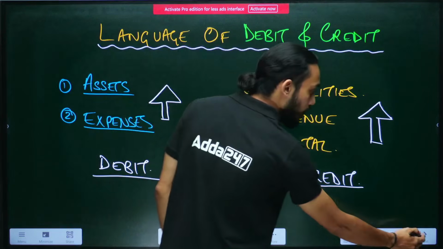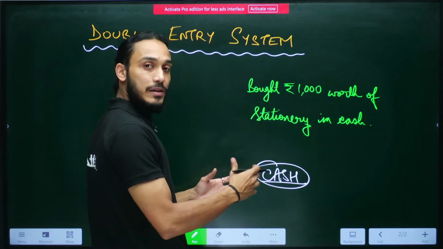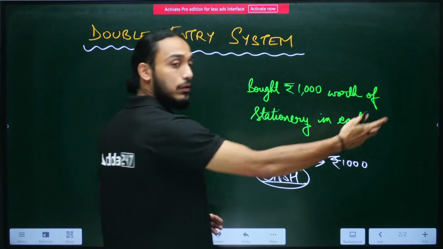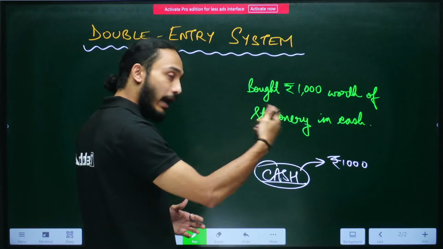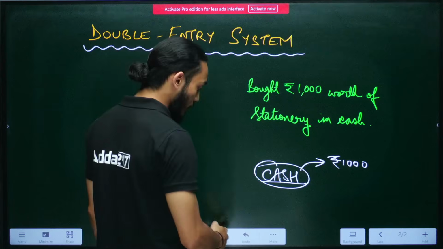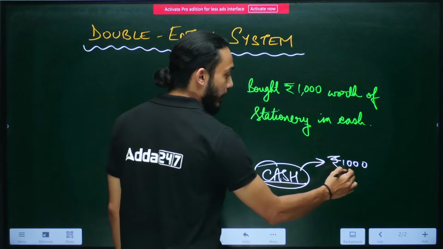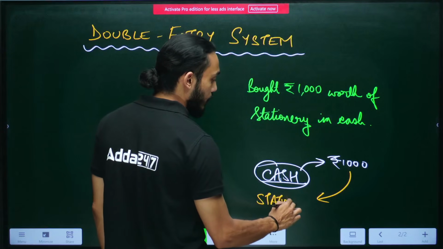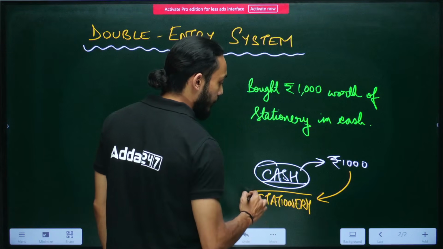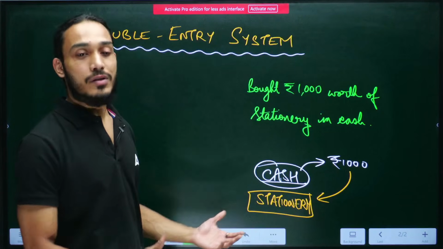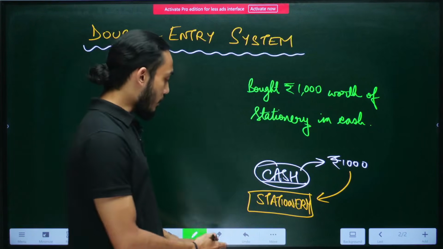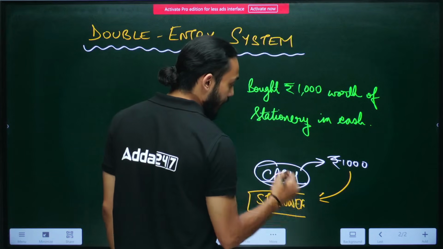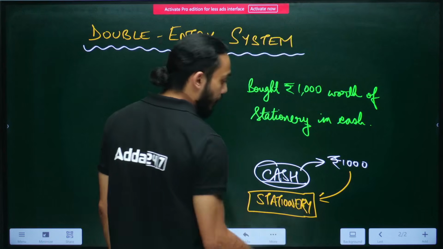And what happened in this particular transaction? The cash that the business had was paid out. 1,000 rupees was paid out. It went out of the business's pockets, right? And what came in exchange for that 1,000 rupees? What did the business get in exchange for that 1,000 rupees? In exchange for that 1,000 rupees, it got stationery items. So, what are stationery items then? The business has to purchase stationery items if it wants to operate, right? Stationery items are something that the business needs. Even if it does not want to buy it, it will have to buy it because without it, it's difficult to operate the business, right?